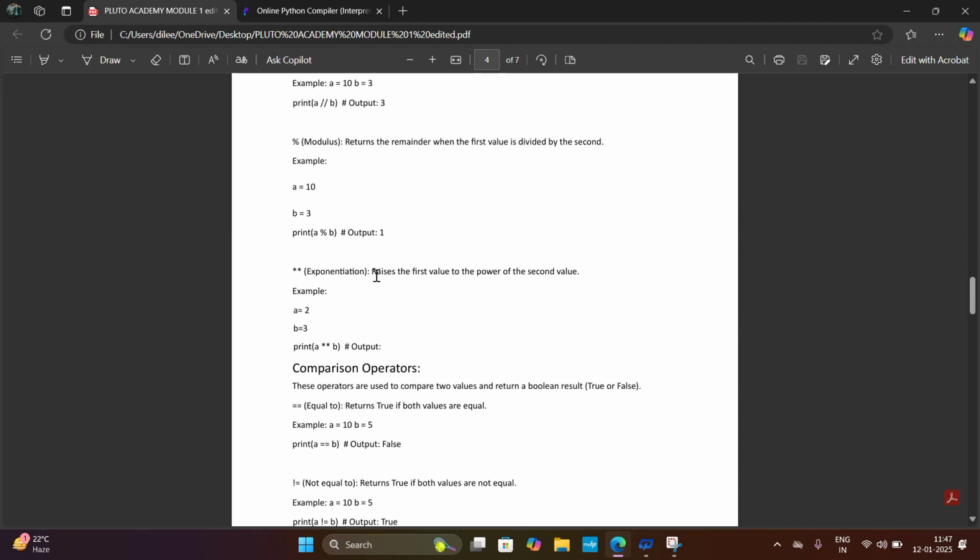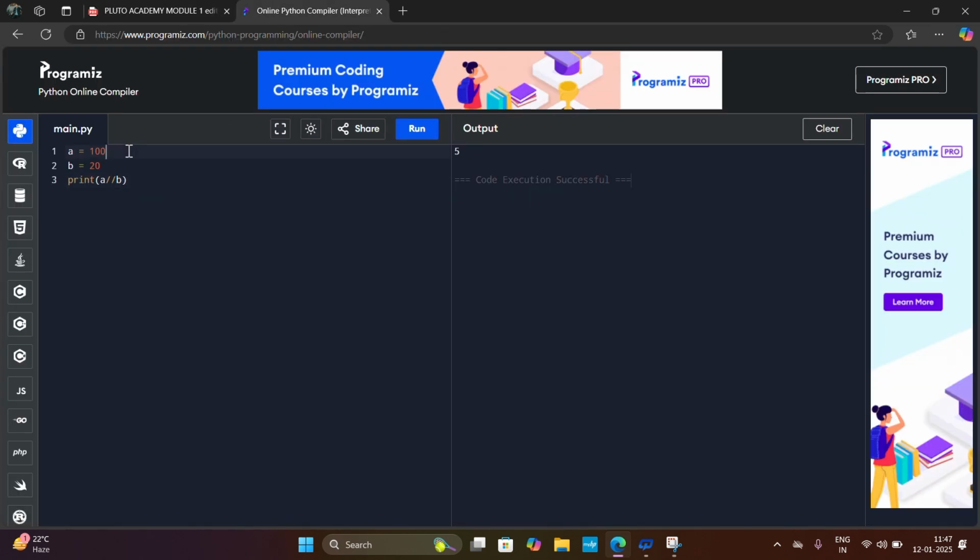Okay. Exponentiation. It raises the first value to the power of the second value. Let's see an example. Here I will create some easy numbers to understand. A is 2, B is 3, and I will give it the exponent operator, and I will run this program. The output is 8. I will show you how. A exponent B means A is equal to 2, B is equal to 3. It means 2 into 2 into 2. So the output is 8.